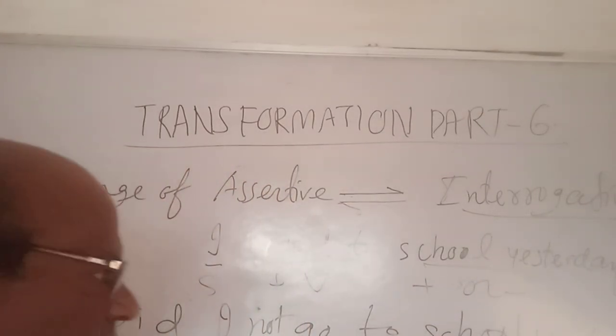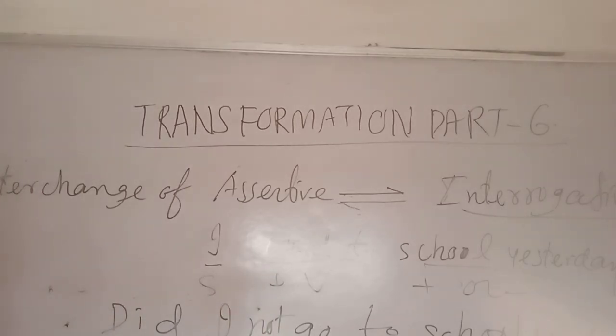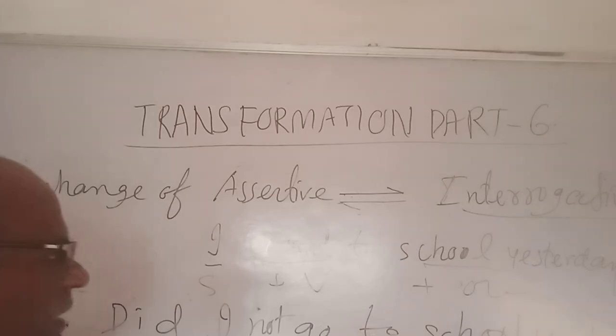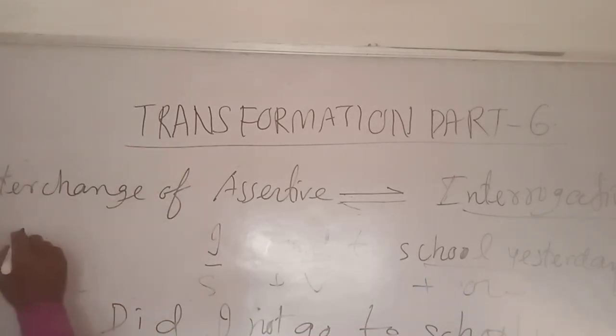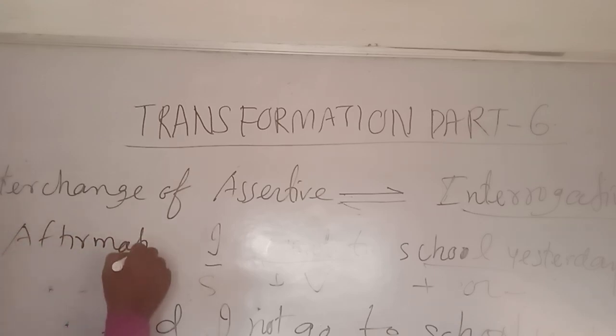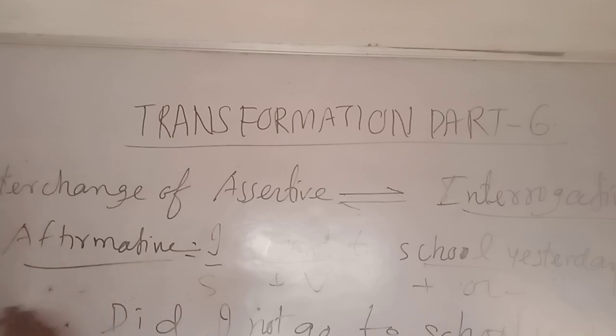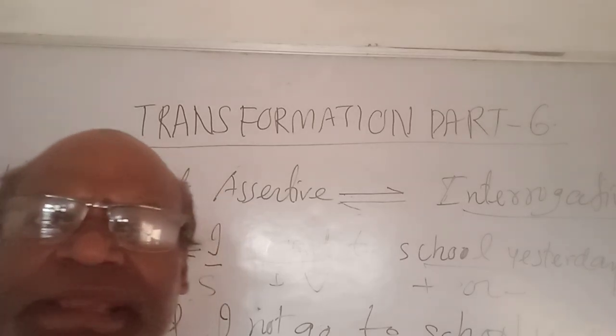Like this I have done here. I went to school yesterday. Did I not go to school yesterday? Because this is a positive sentence. So this affirmative sentence is changed into an interrogative sentence. Done? Very simple.